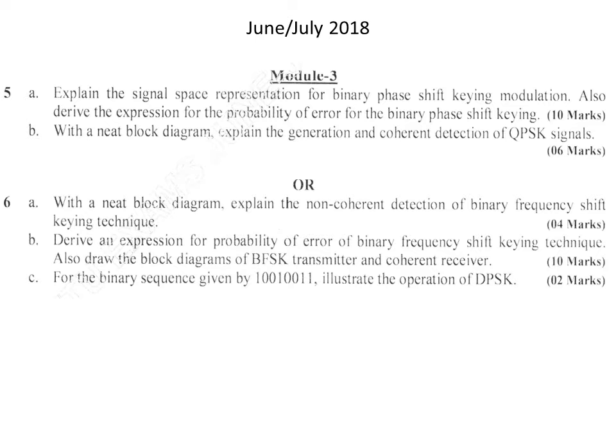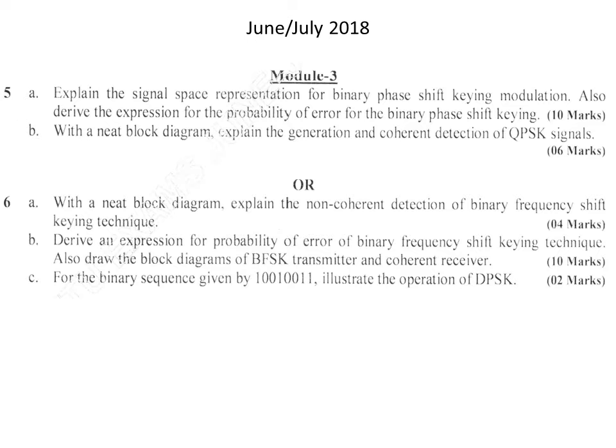The next question is: derive an expression for the probability of error of the binary frequency shift keying technique. Also draw the block diagrams of the binary frequency shift keying transmitter and coherent receiver.